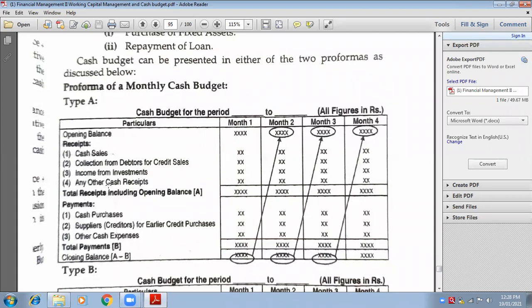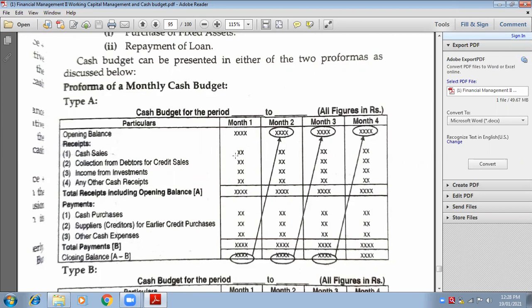Next, any other cash receipt means any other related income, which will be put here. Suppose you have a factory which is rented out and you are earning rental income. So that is any other cash receipt.